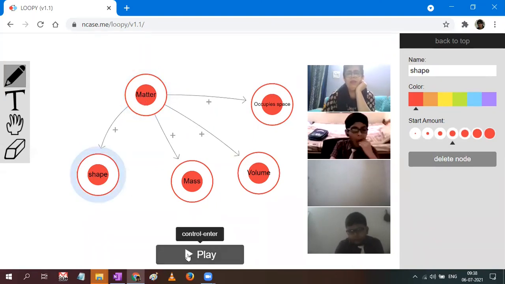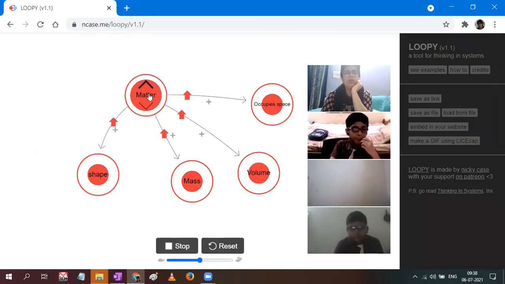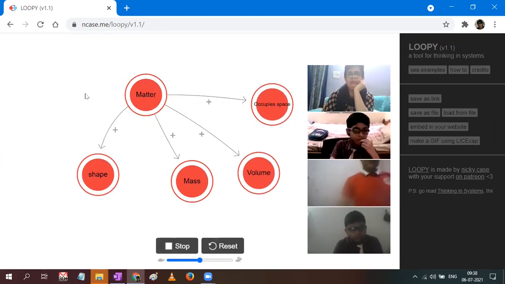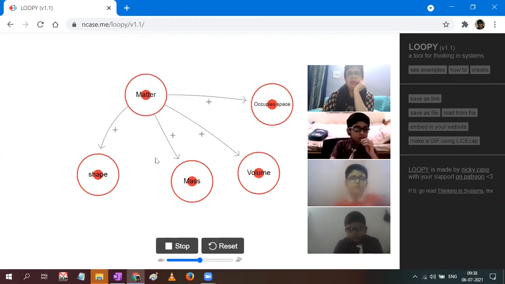Now see, play. It's in the form of a game. I'll be showing you. See, matter has shape. It is showing it has shape, mass, volume. It occupies space. Clear?